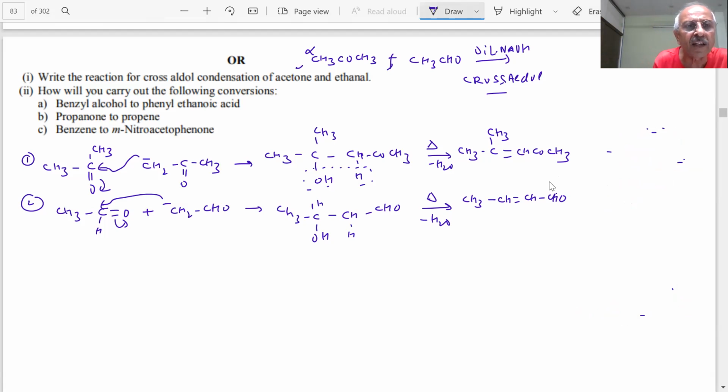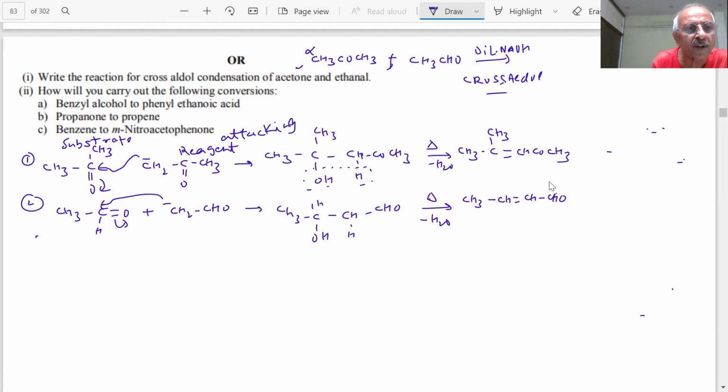You see that in each case, this is called the substrate. And this is the reagent, the attacking reagent. Then products are formed. Am I clear?